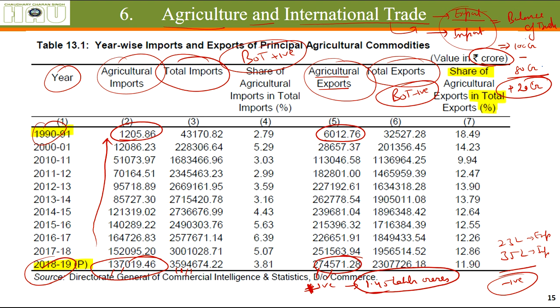In agriculture, we are selling more things than we are buying, but in total terms, we are buying more things than we are selling. So, as you can see, the importance of agriculture in keeping this negative value lesser and lesser, because agriculture is allowing us to earn by selling agricultural products to foreign countries more than we are importing.